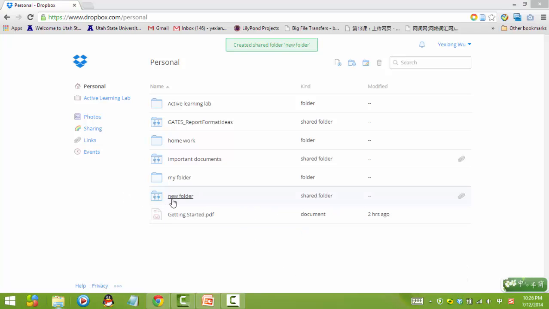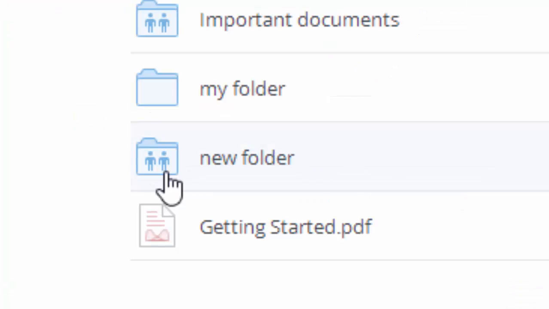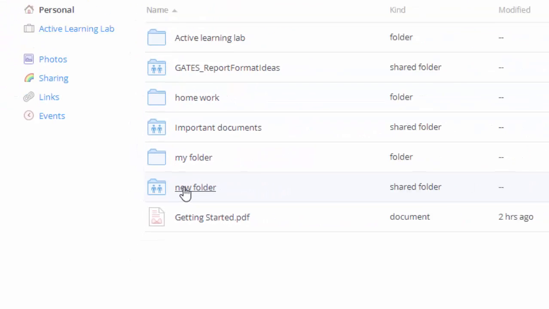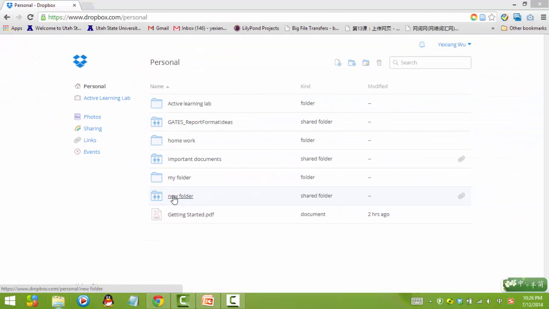You can see that the icon before the new folder has changed. It means the new folder has already been shared. Your friends will receive an invitation to look at the new folder or edit it.